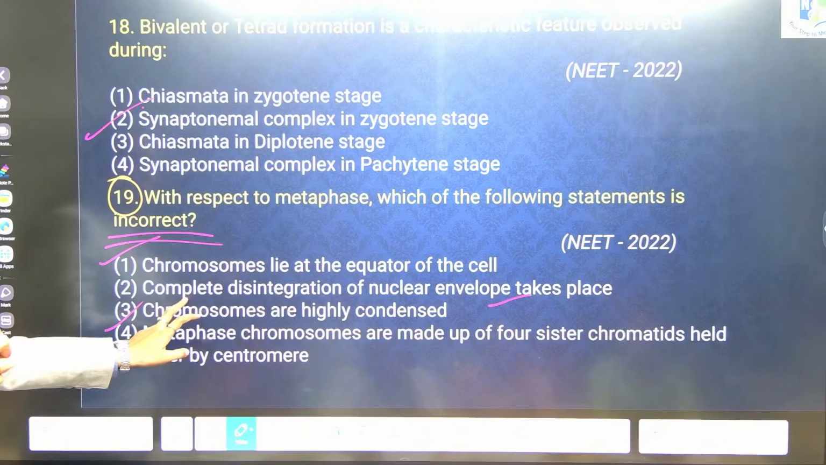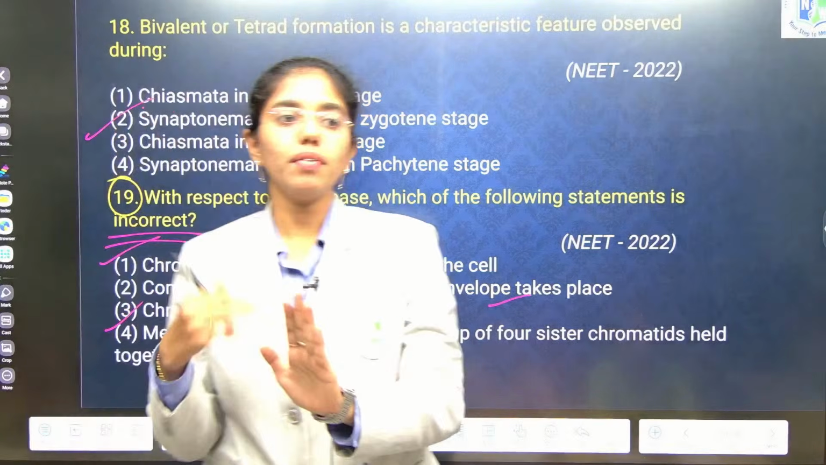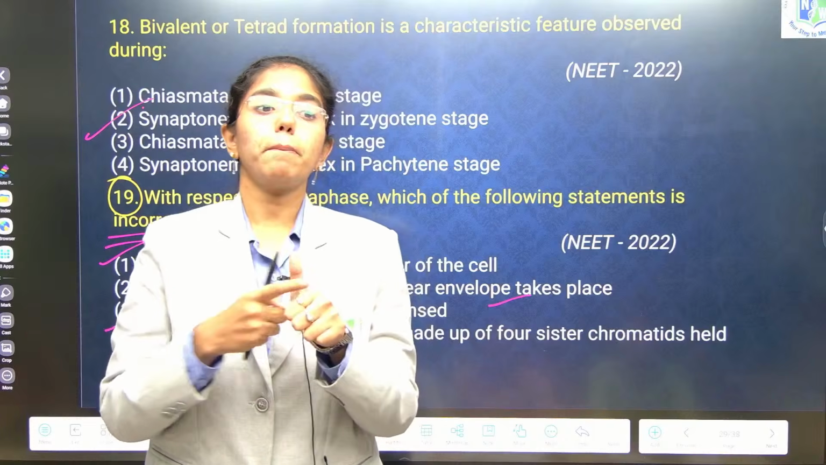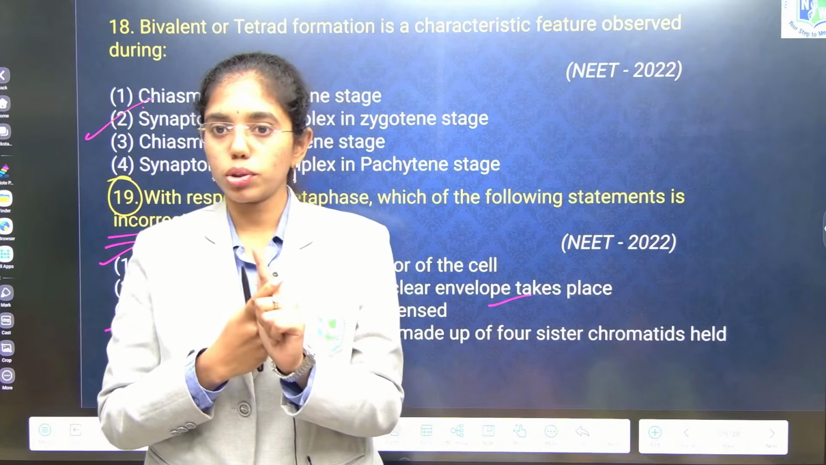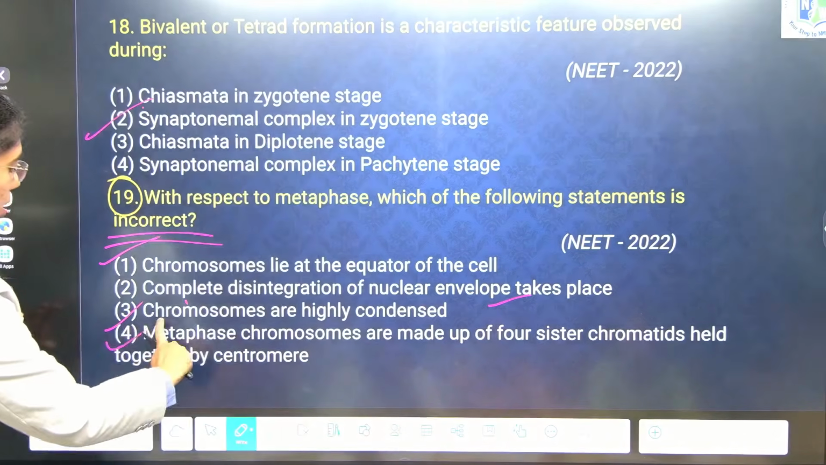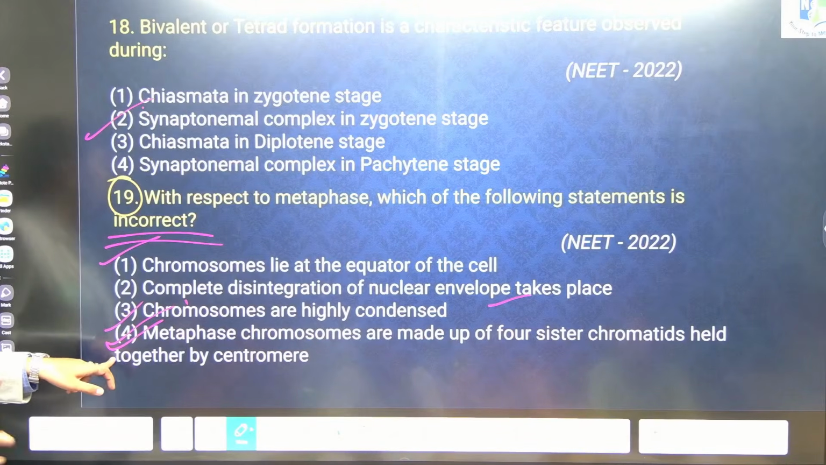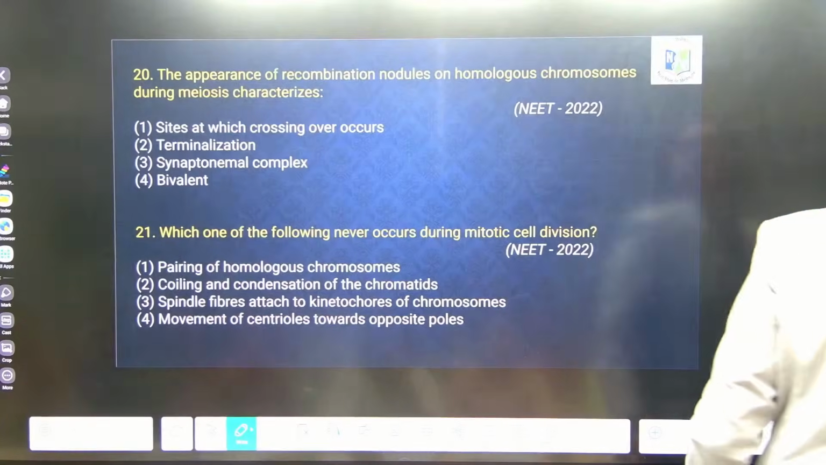See. Complete disintegration of nuclear envelope. At the end of late prophase only we will say they started disintegrating. Early metaphase, completion of disintegration, complete formation of chromosomes will happen. Okay? See, this statement is clearly evident that a single centromere will not hold 4 sister chromatids, only 2 sister chromatids. Next.